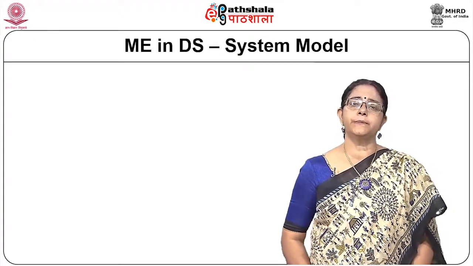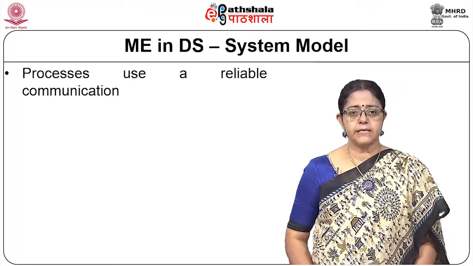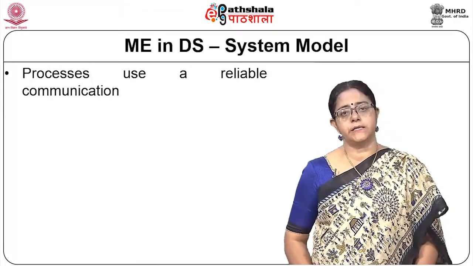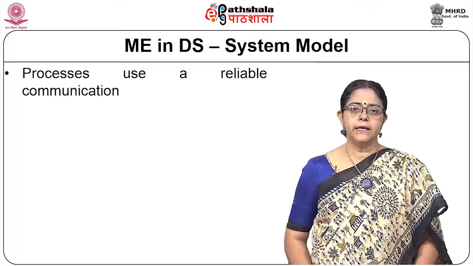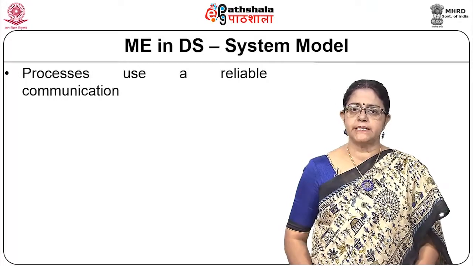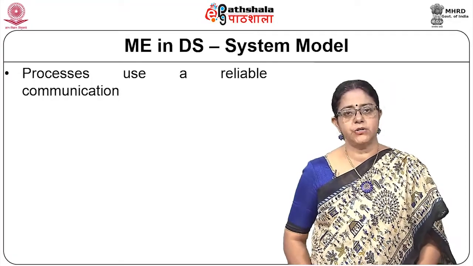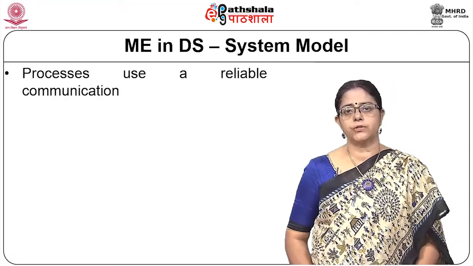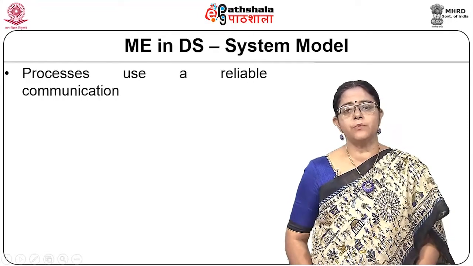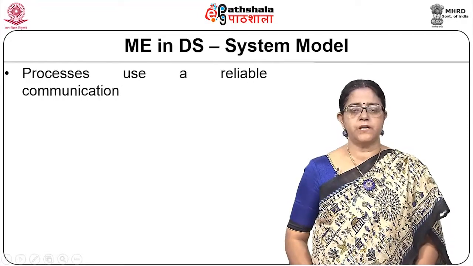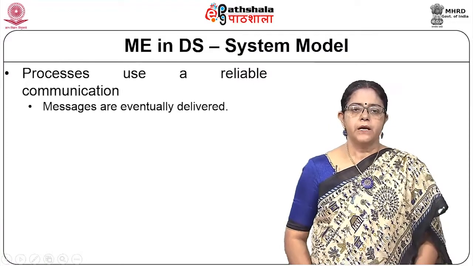So, this is a system model where we will assume that communication is reliable. As we have already said, reliable communication ensures that a message sent is a message received, but it does not ensure that a message sent is received within a limited or fixed amount of time.